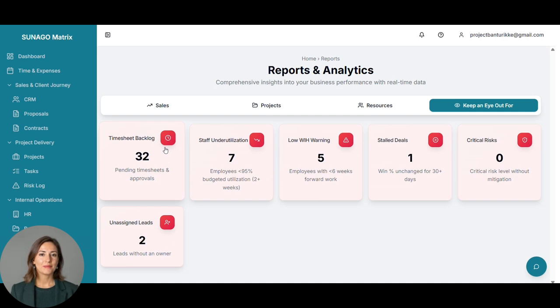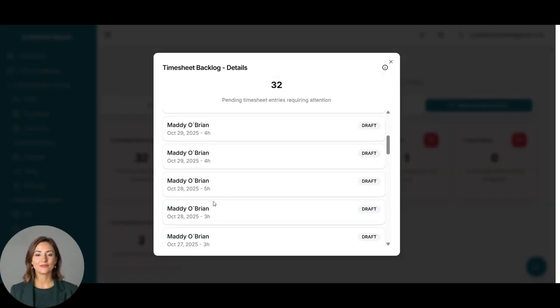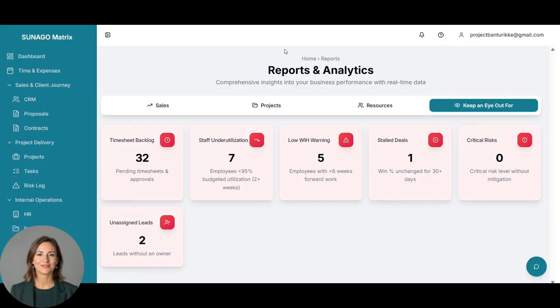So there might be some timesheet backlogs. You can check here and see who you actually need to keep an eye on regarding the timesheet backlog. Then you can see if there's some staff that's underutilized, if there are any risks you need to handle, or some unassigned leads. Here you have a very good way of managing your business.